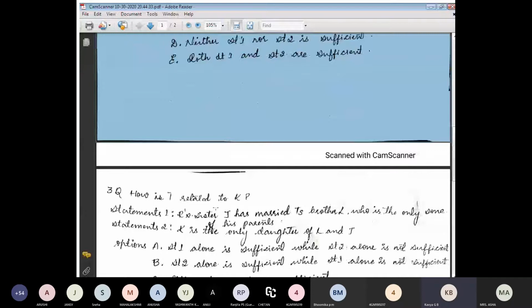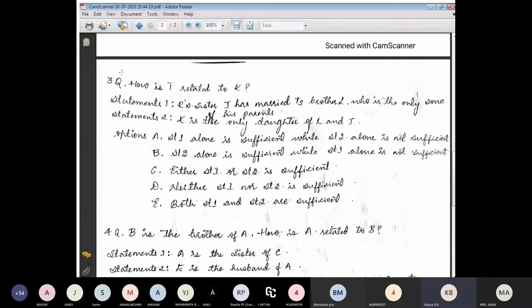Okay, third question. How is T related to K? Statement one says that R is a sister of J, and is married to T's brother L, who is the only son of his parents. Statement two says K is the only daughter of L and J. From statement one, we know that L is T's brother and J's husband.